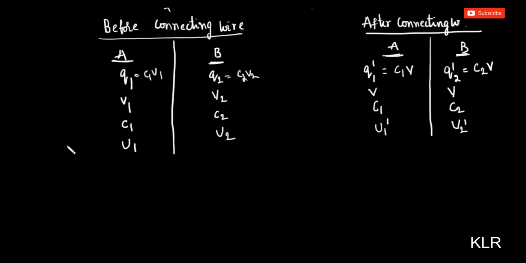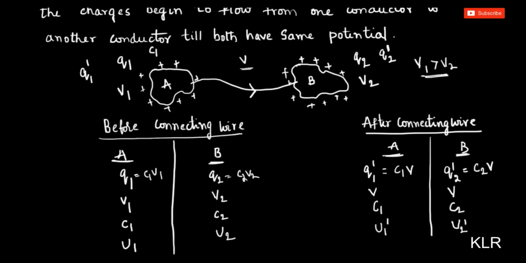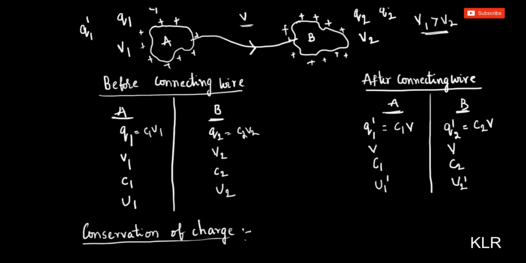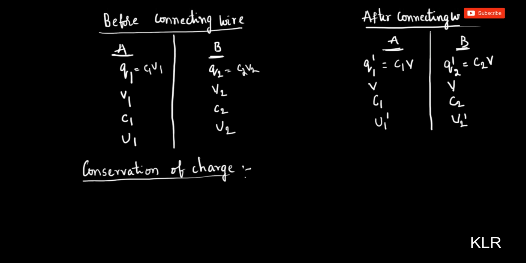Now we apply the conservation of charge. The initial charge and the final charge should be the same.